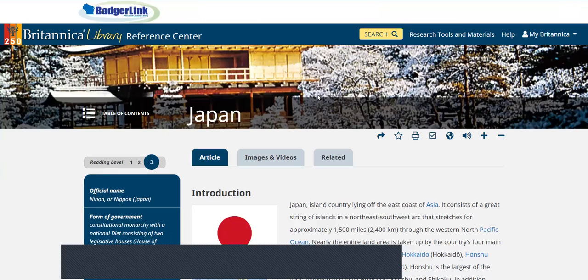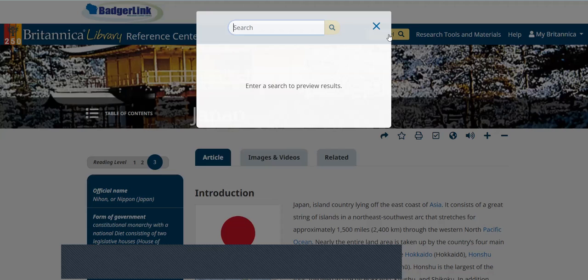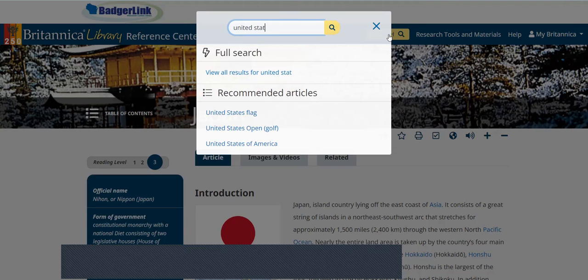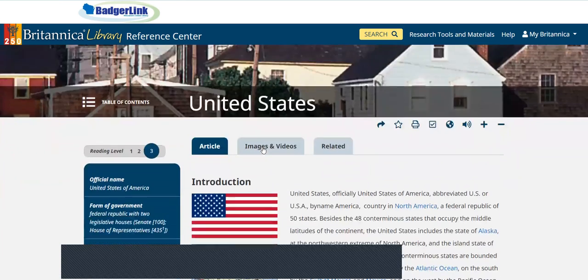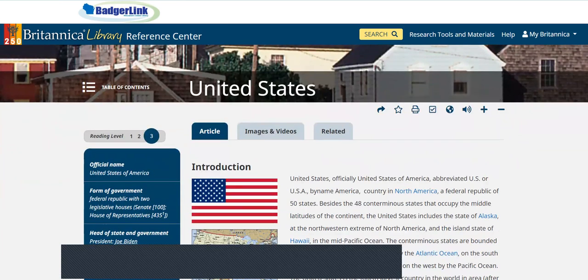Remember that when doing your compare and contrast, if you are comparing to the United States, remember to also take the time to type in United States and go to the article for United States of America and get the information from there too that you can compare and contrast.